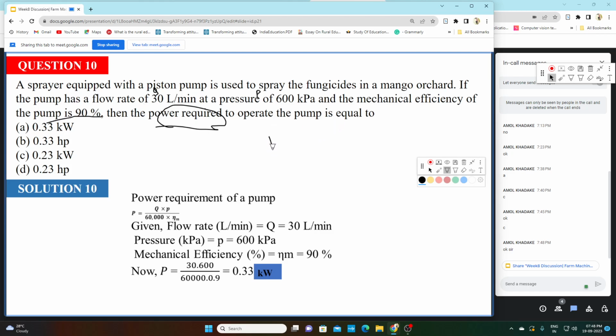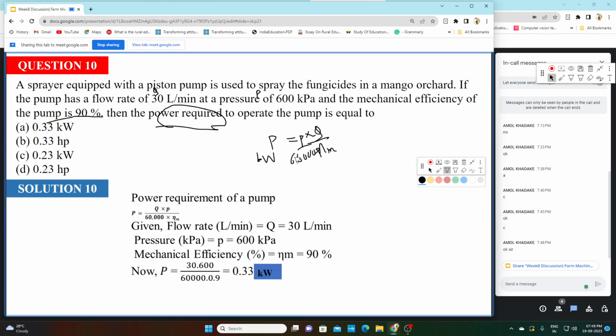I have already told you the formula of power. Power will be equal to pressure into Q divided by eta m, and for unit conversion we have to multiply by 60,000. If we divide P into Q by 60,000, we will get our power in kilowatt.